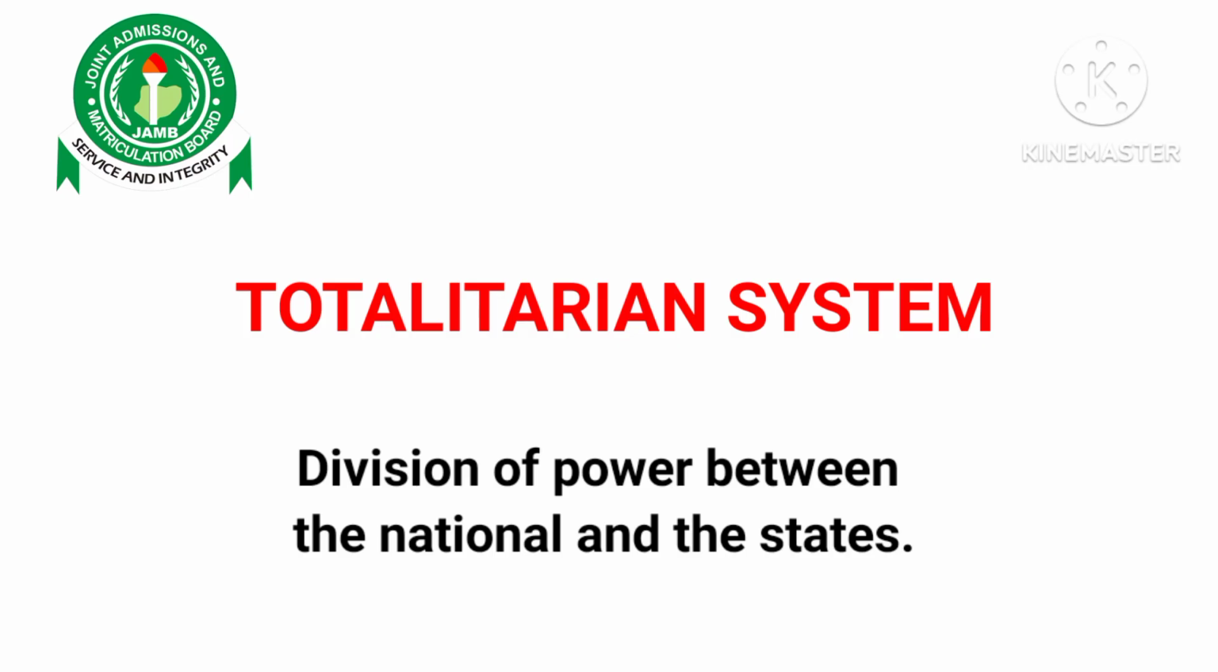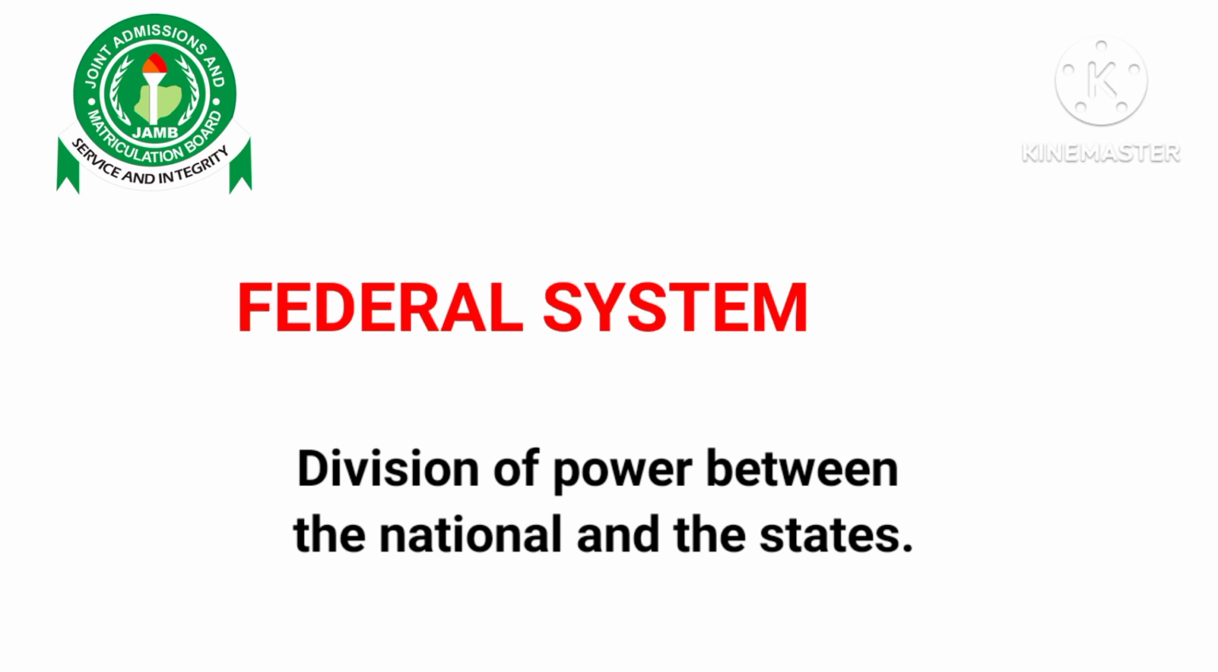Now, option D, federal system. This is a system of government where powers of the government are divided between the national and the state. It tells us about division of power, not separation of power. So it's not the correct answer as well. The correct answer is option B, the presidential system.